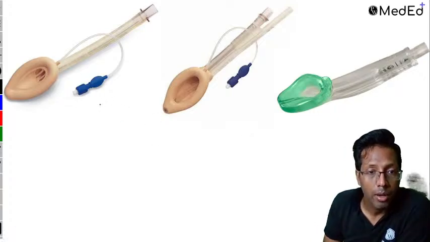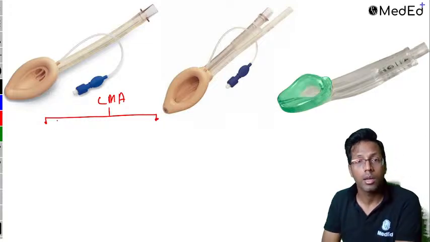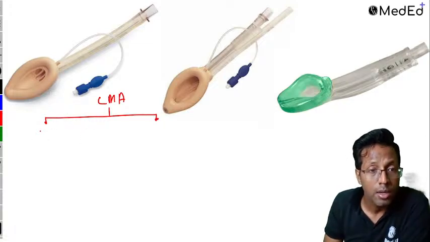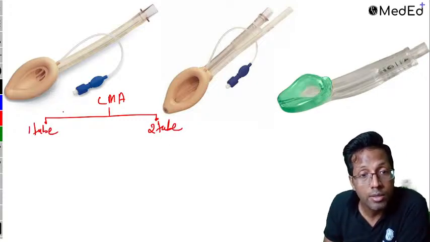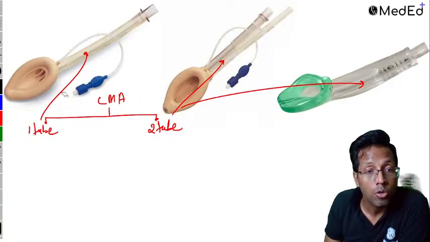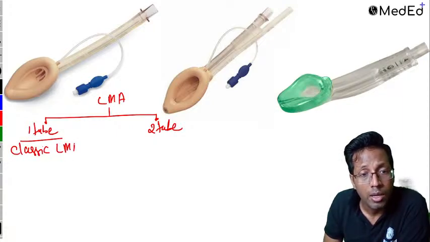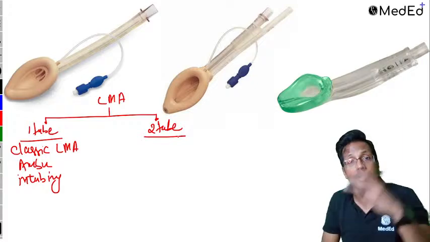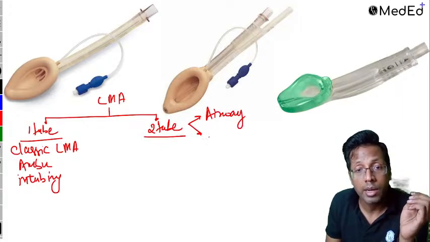LMA. Remember, laryngeal mask airway is classified into two types. Of course, they are going to lie at the larynx. One which has one tube, other which has two tubes. If you can see, this one has one tube. These have got two tubes. This one also has two tubes. The ones with one tube include the classic LMA, AMBU LMA, and intubating LMA. So these are all one tube.